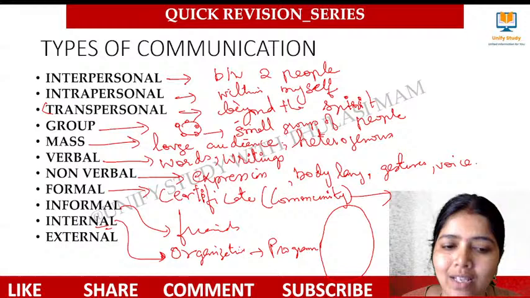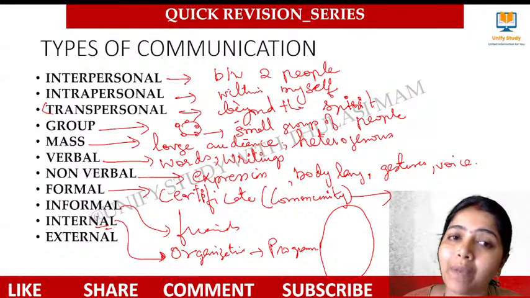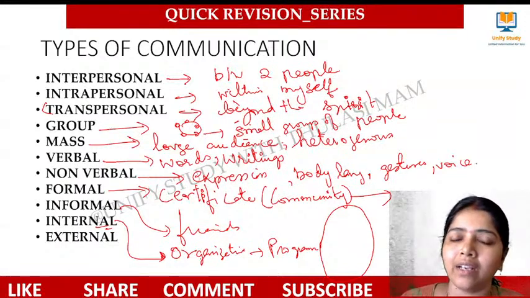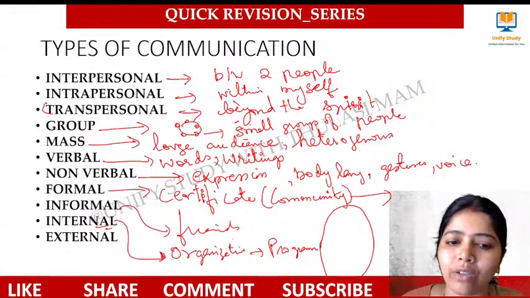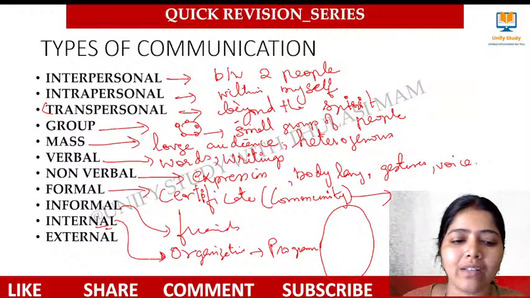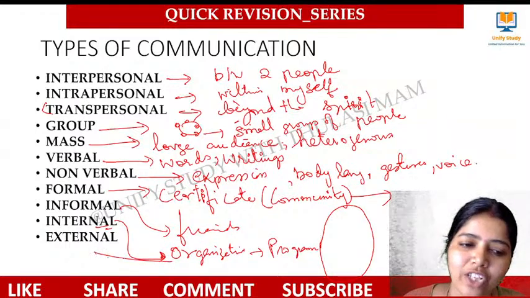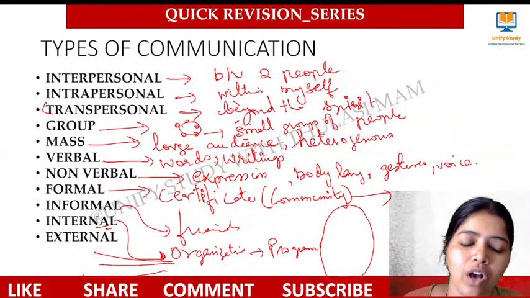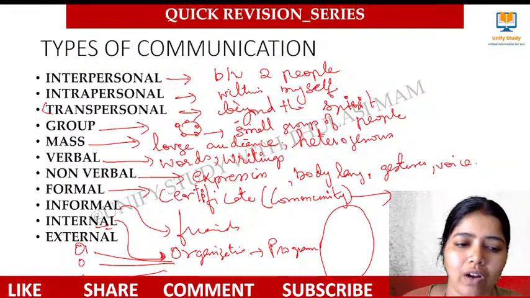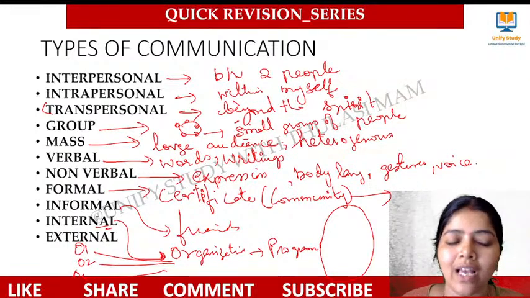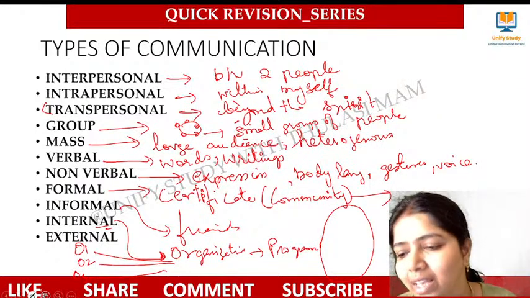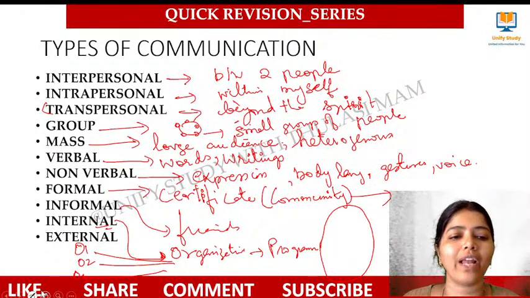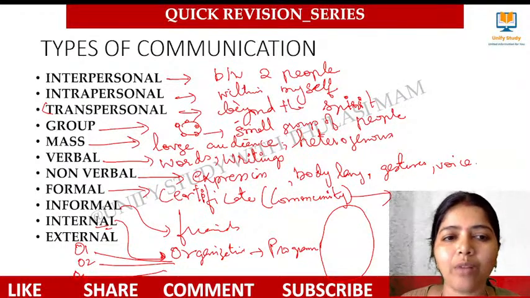But in another case, if I want to publish the content to other organizations also, this organization will send invitations to all other organizations, like organization 1, organization 2, organization 3. And this type of communication is called external communication. Yes, clear? This type of thing we call external communication. Clear with the communication types?